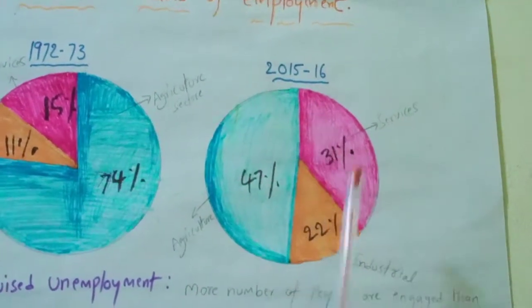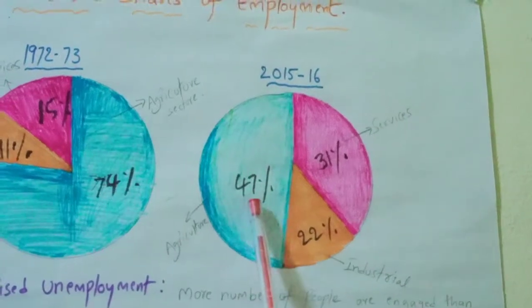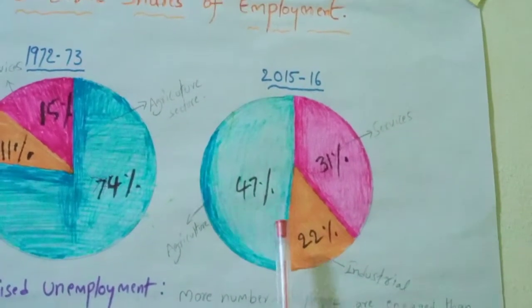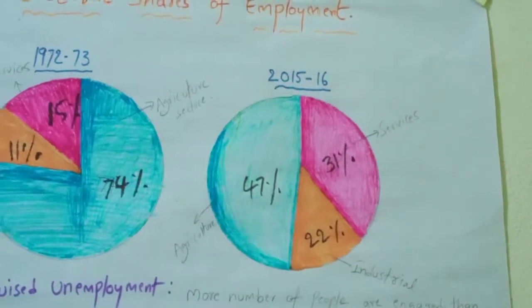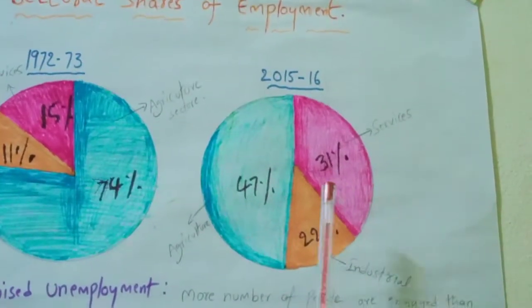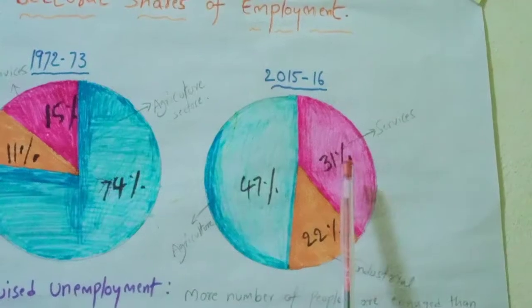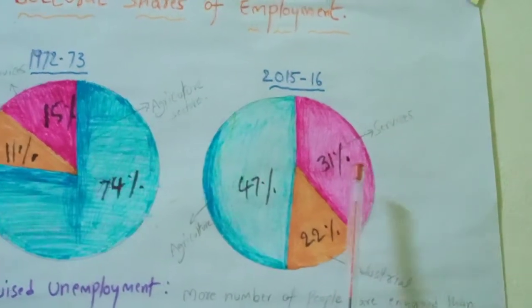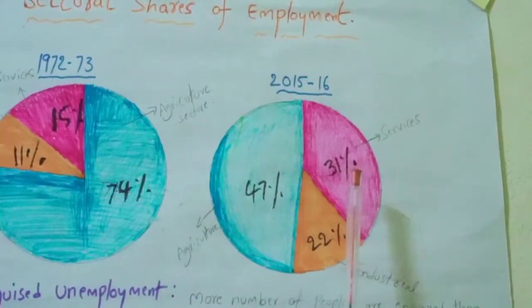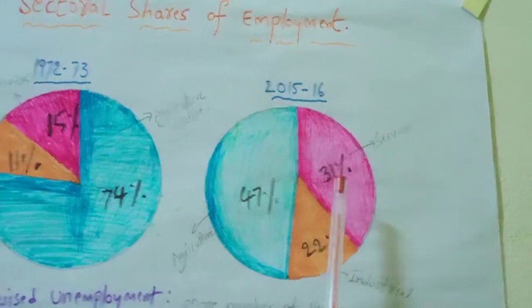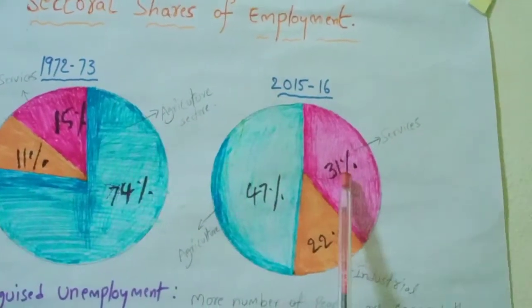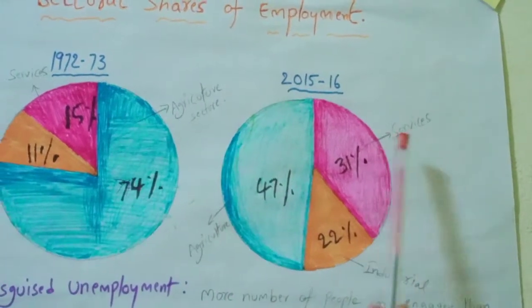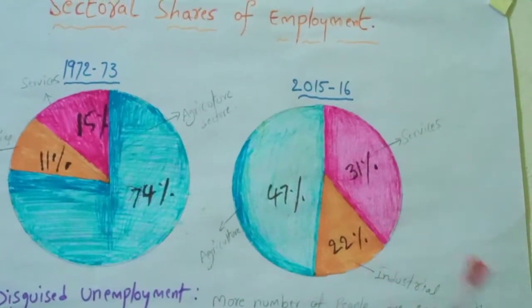In 2015-16, the agriculture sector provided 47%. It is also more than the service sector and industrial sector. But the service sector increased tremendously, from 15% in 1972-73 to 31% in 2015-16.